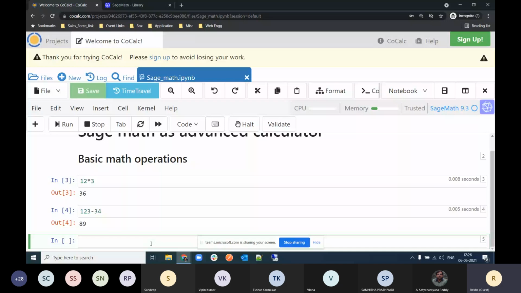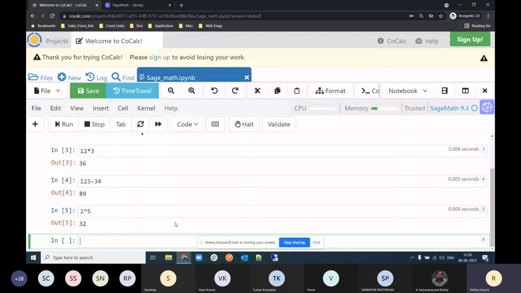Suppose I want to calculate 2 raised to the power 5: type 2 caret 5 and then Shift Enter. It gives the output 32, and you can use the double asterisk as well, and it gives the same output.